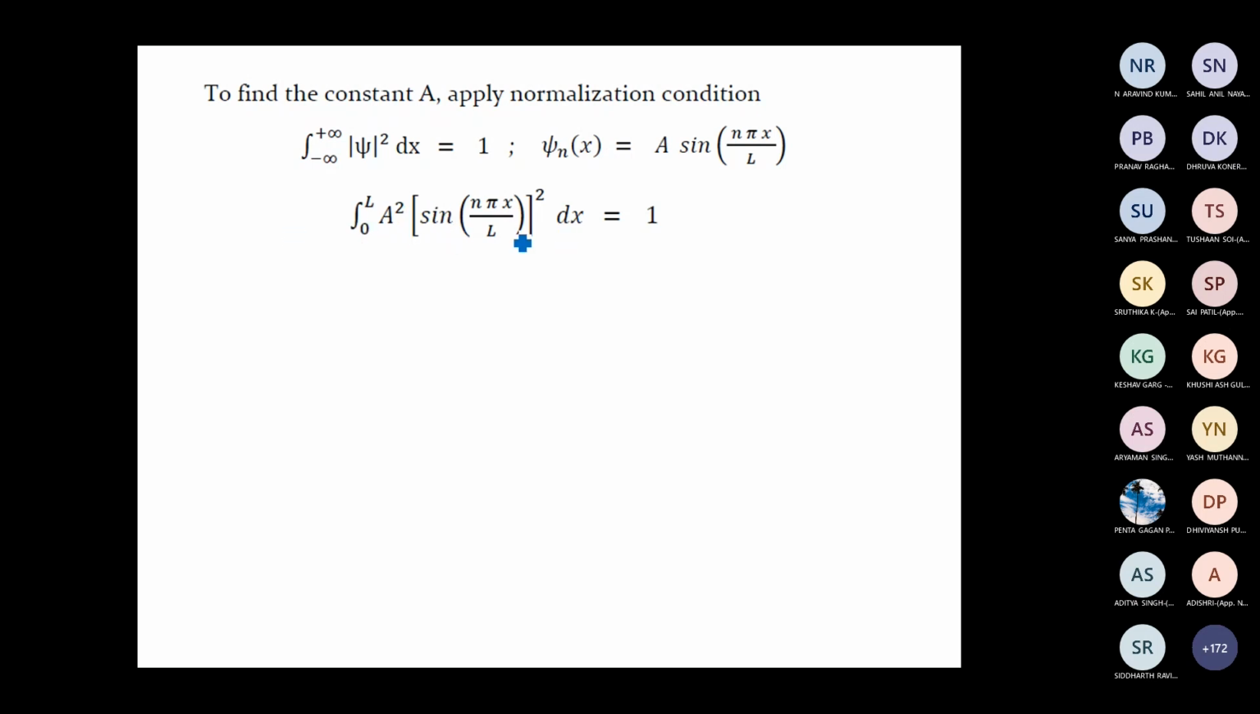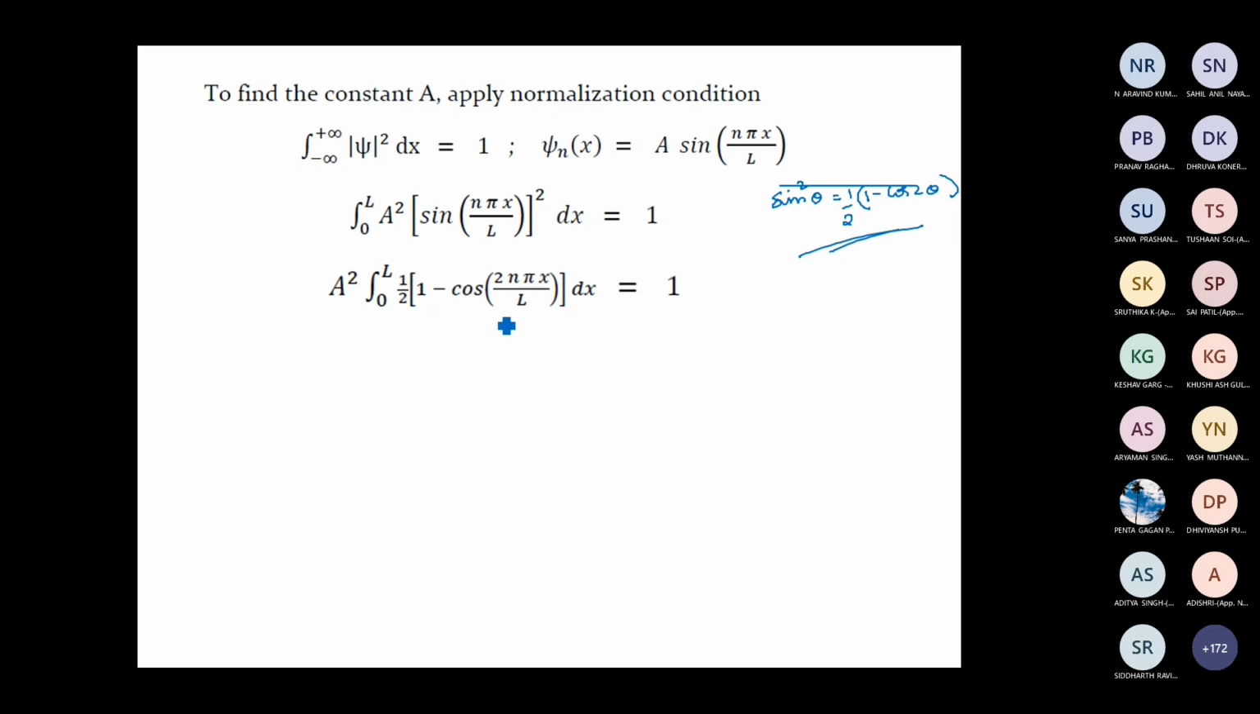So this integral is of the form integral sine square theta d theta. We know that sine square theta is equal to 1 by 2 into 1 minus cos 2 theta. So we will use this trigonometric identity. So this integral can be written as a square into integral 0 to L 1 by 2 into 1 minus cos 2n pi x by L dx. That must be equal to 1 from the normalization condition.